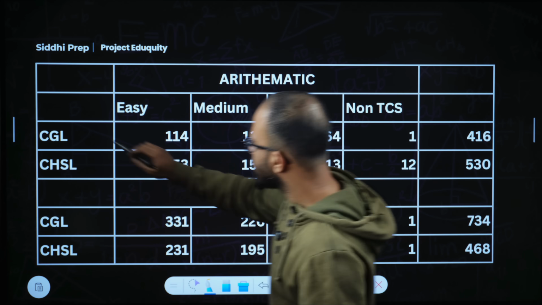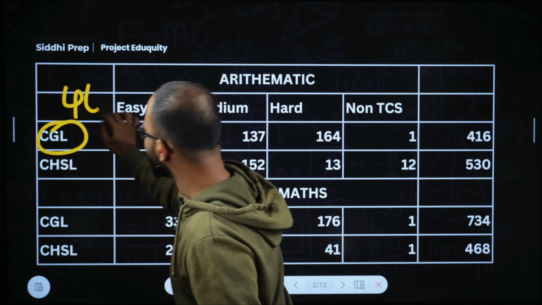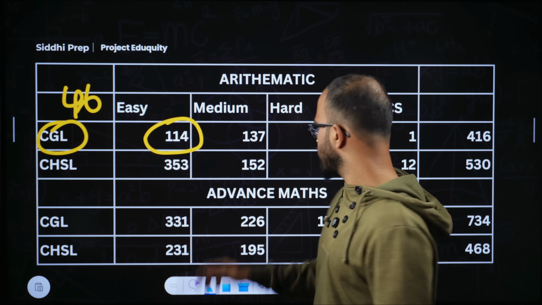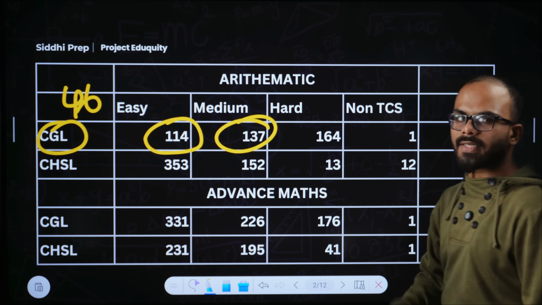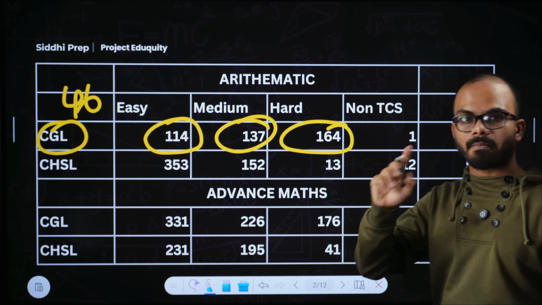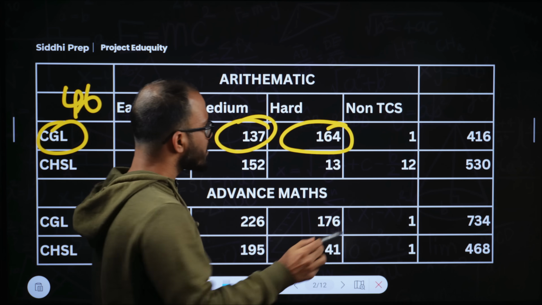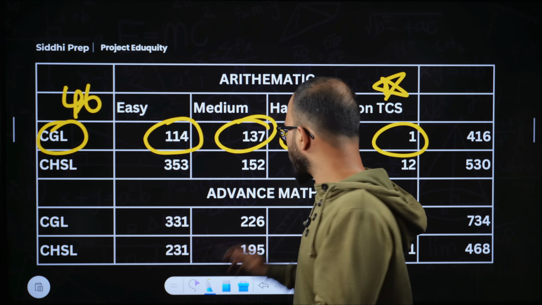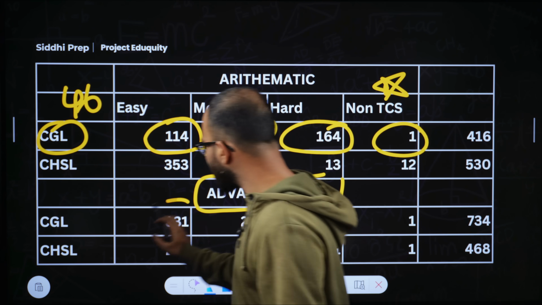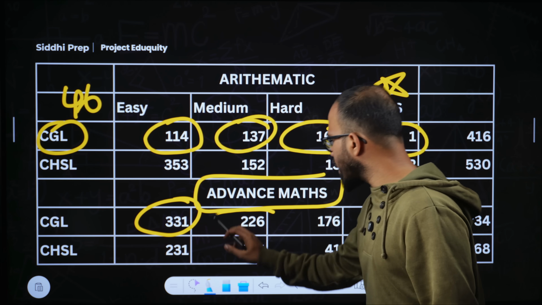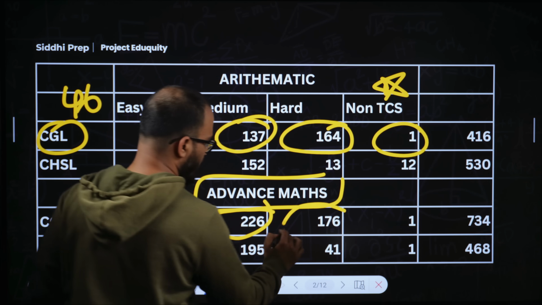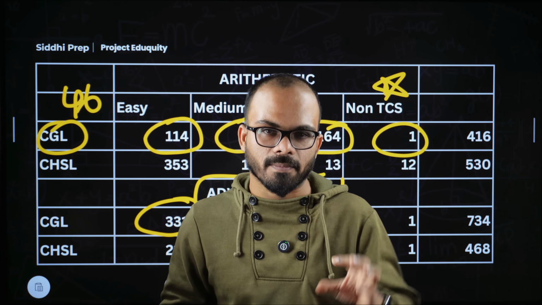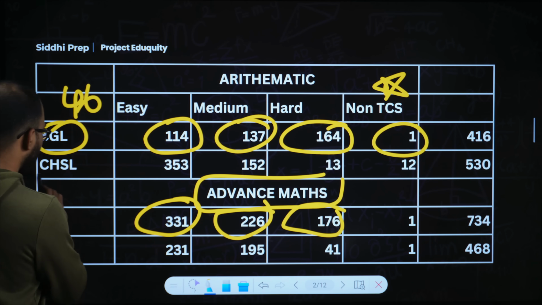These are the numbers. In CGL, there are 46 shifts. Out of these 46 shifts, there are 114 easy questions, 137 medium questions, 164 hard questions. But the most interesting thing is there is only one non-TCS question. Similarly, with respect to advanced math, there are 331 easy questions, 226 moderate, 176 hard questions, yet again there is only one non-TCS question. It is the same as far as CHSL is concerned.